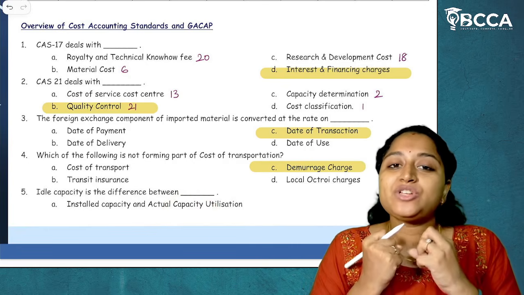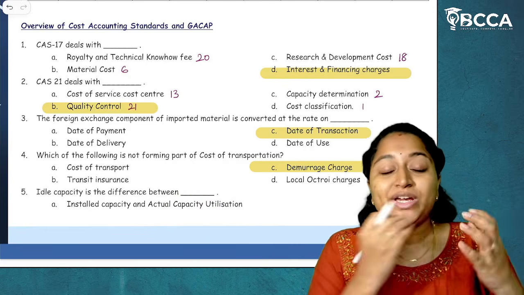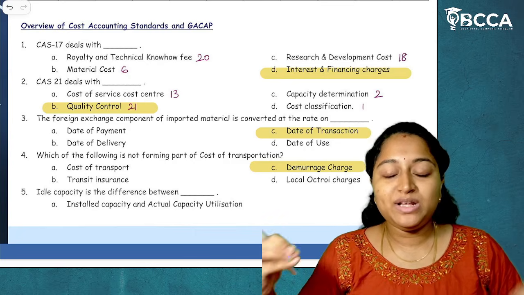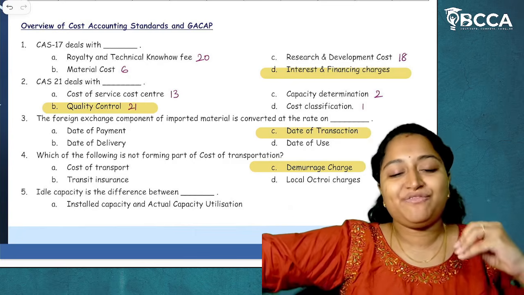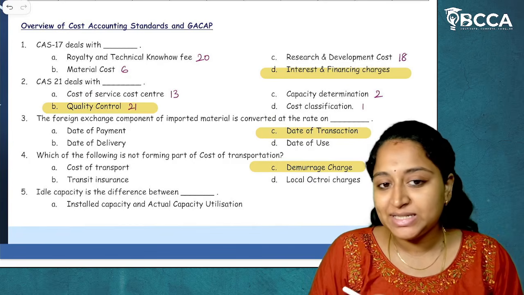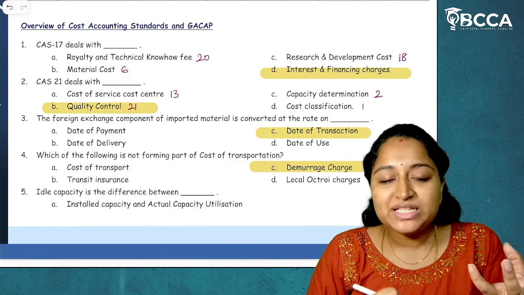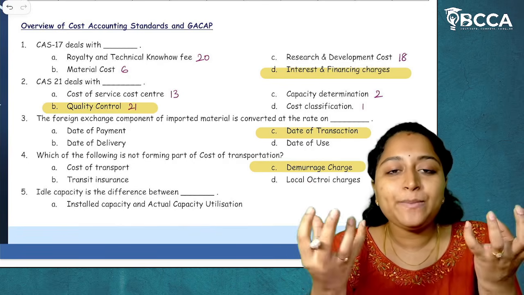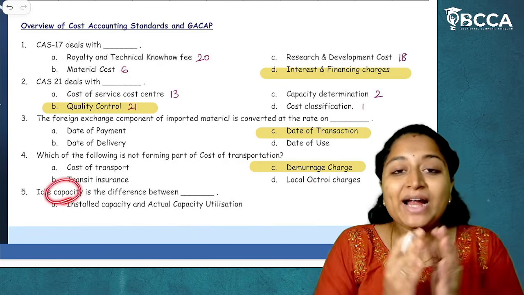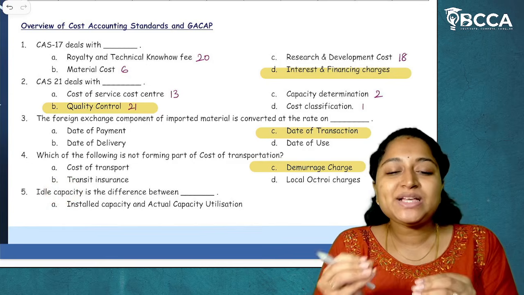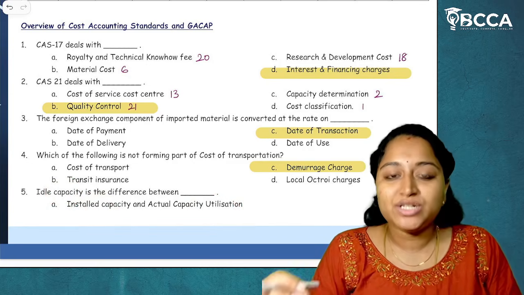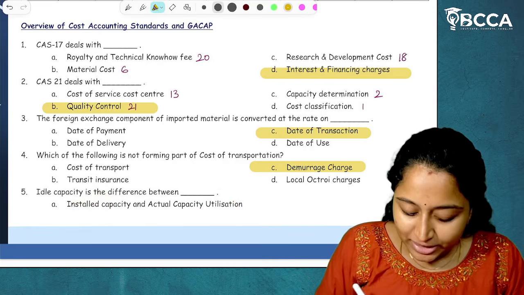Whatever capacity has actually been utilized. Installed capacity is without considering any interruptions, the 100% maximum efficiency of capacity which we can utilize. From installed capacity, if we eliminate the actual capacity utilization, whatever the difference is, that will be our idle capacity. So idle capacity will be the difference between installed capacity and actual capacity utilization. I hope it is clear.